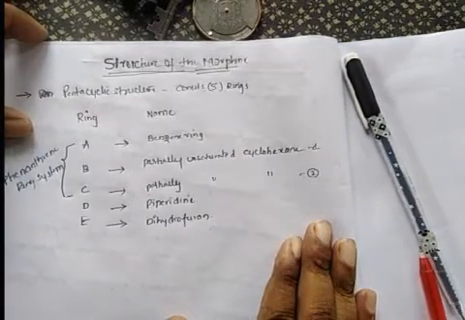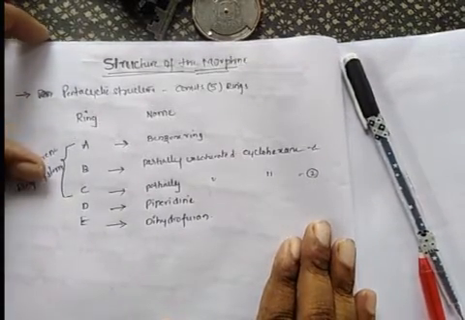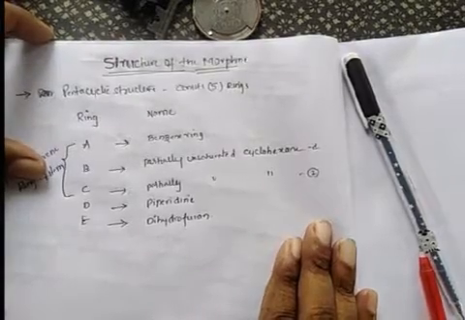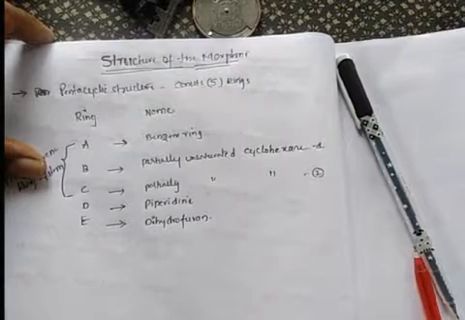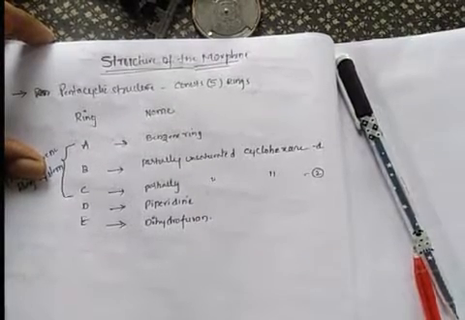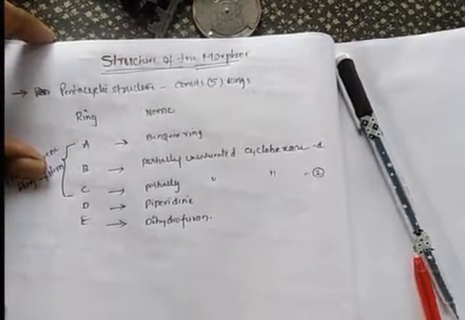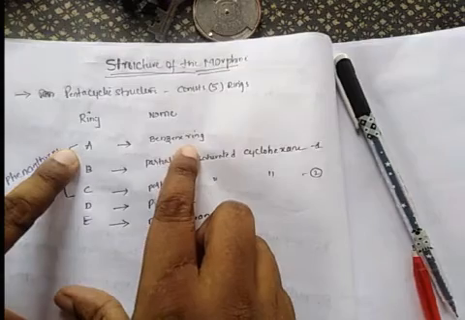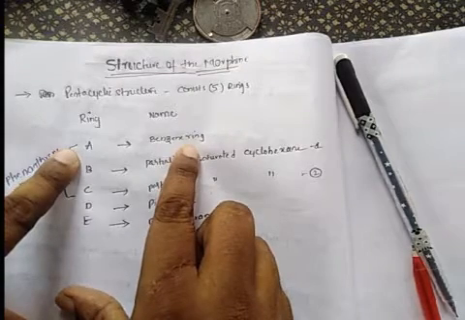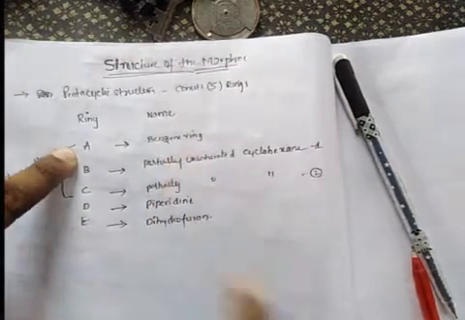So now we are going to discuss the structure of morphine. Morphine is a pentacyclic structure, that means it consists of 5 fused rings. Ring A is called the benzene ring, so we have to write the structure of the benzene ring.